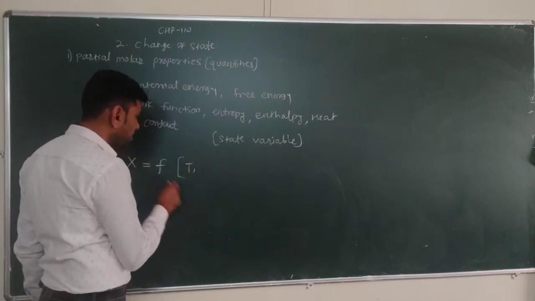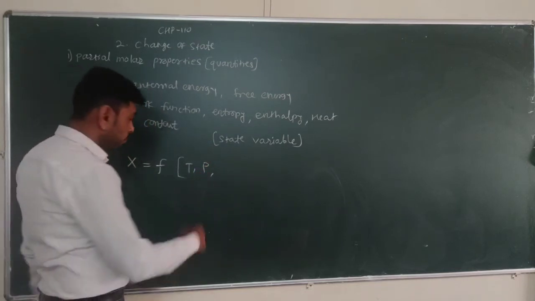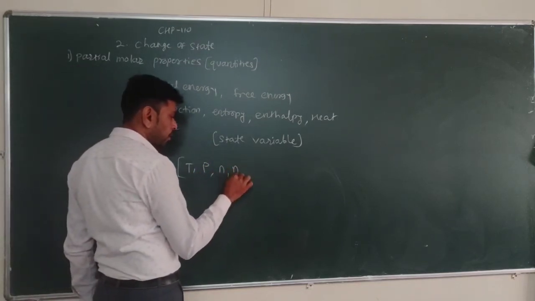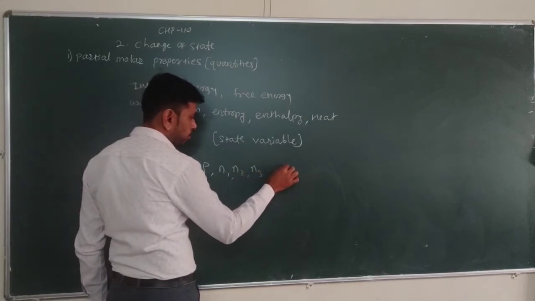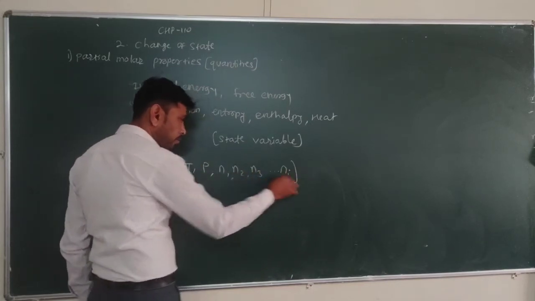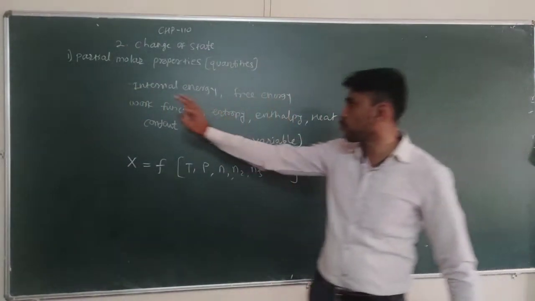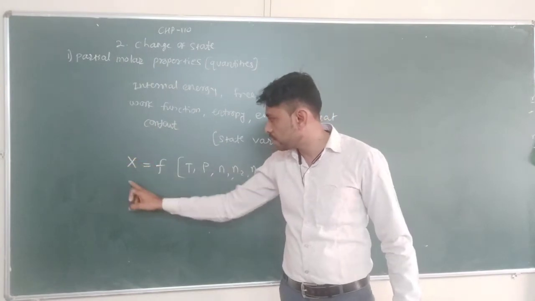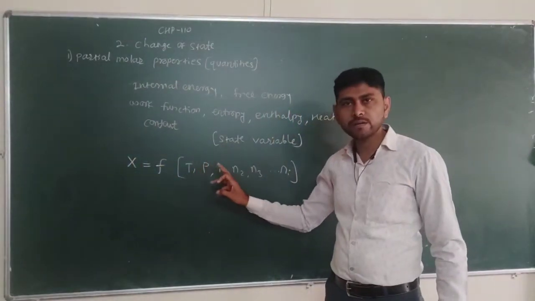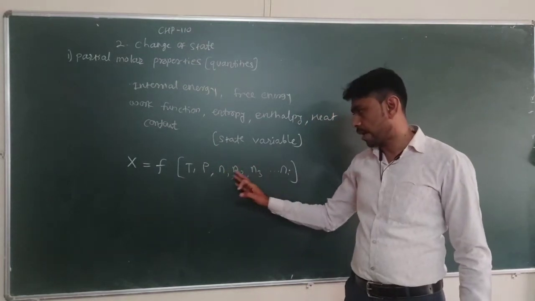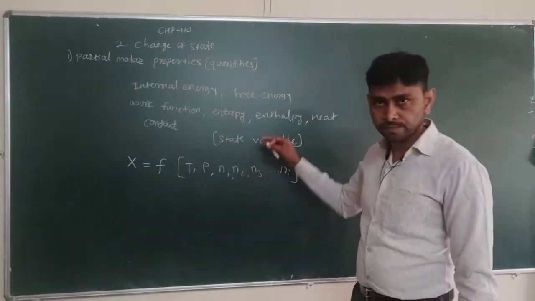It is a function of temperature, function of pressure, function of number of moles N1, N2, N3, the number of moles of constituents present.